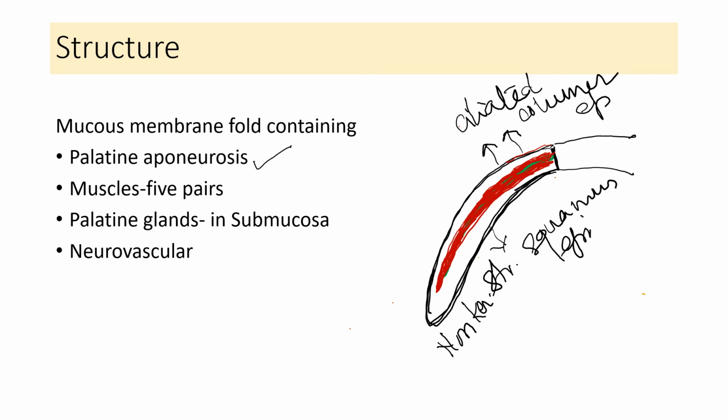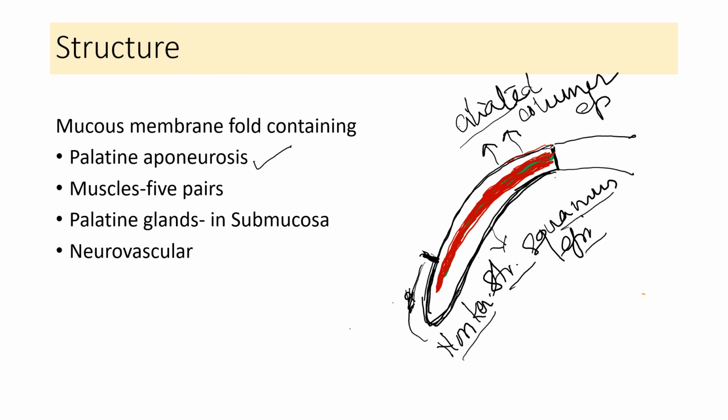Okay, but here the part of the surface has the same epithelium as the oral aspect. Okay, so this is approximately where the Passavant ridge is. I will tell you what is Passavant ridge later. For time being, remember that the area above that is covered by the ciliated columnar epithelium, whereas the area towards the oral cavity is non-keratinized stratified squamous epithelium.